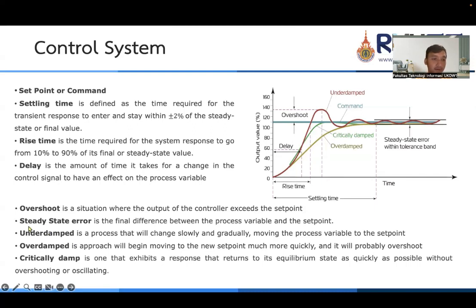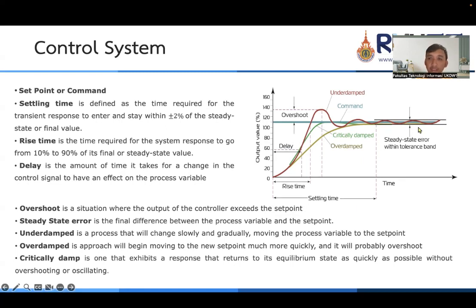And also we have a steady state error. Steady state error is the final difference between the process variable and set point. The final, yeah, the final, because when we give the input to our process system, the system will respond and has an output for the final.